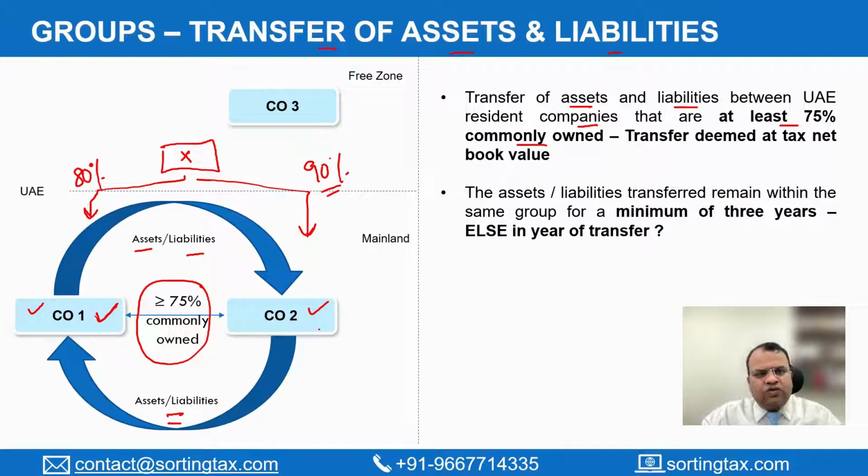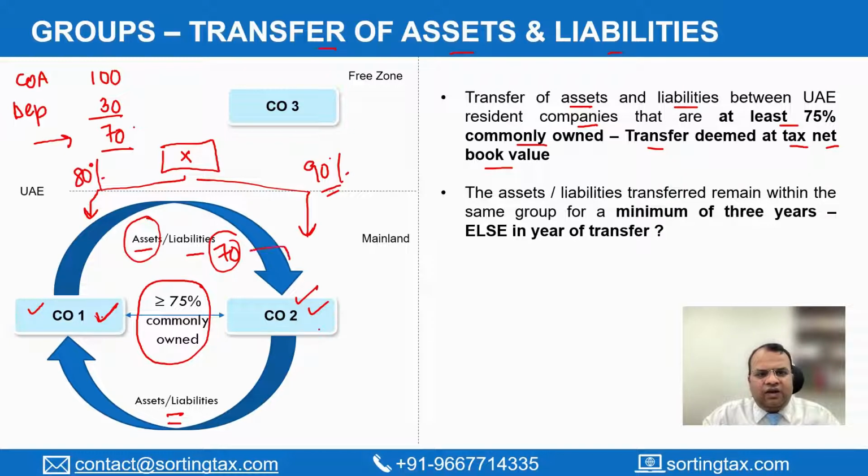So in such a case, what is going to happen is it is deemed that the transfer has been done at tax net book value. So let's say if an asset had a cost of acquisition of 100, there was a tax depreciation of 30 which was claimed on it. The tax written down book value of this asset will be 70. It is assumed that the transfer is done from company 1 to company 2 at 70, so that now company 2 can claim depreciation on this asset at a value of 70. Because the transfer is happening at the book value, there is no capital gains as such on company 1.